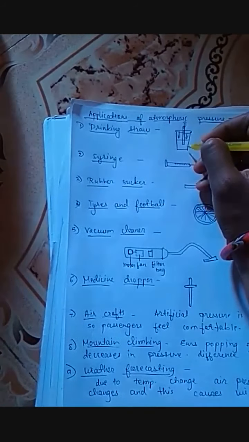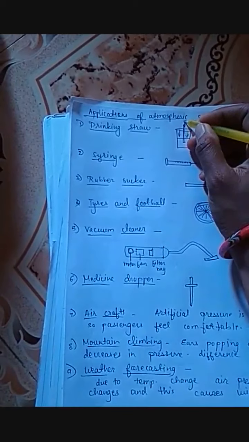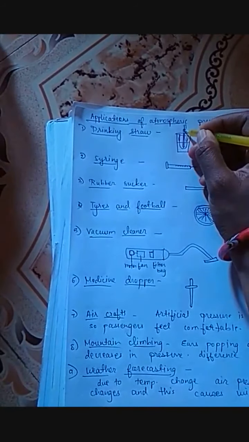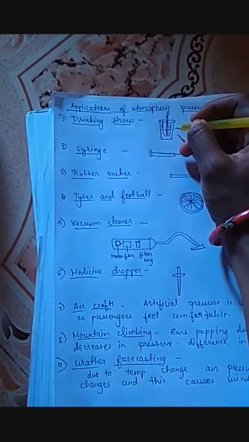See, when you suck in the air, the pressure inside the straw decreases. So there is atmospheric pressure applied on the surface of the liquid in whatever cold drink or glass you are drinking. When you suck in the air, the pressure inside the straw decreases. The outside pressure applied on the surface of the liquid pushes the liquid into the straw, and therefore this liquid enters the straw and you are able to drink the cold drink.